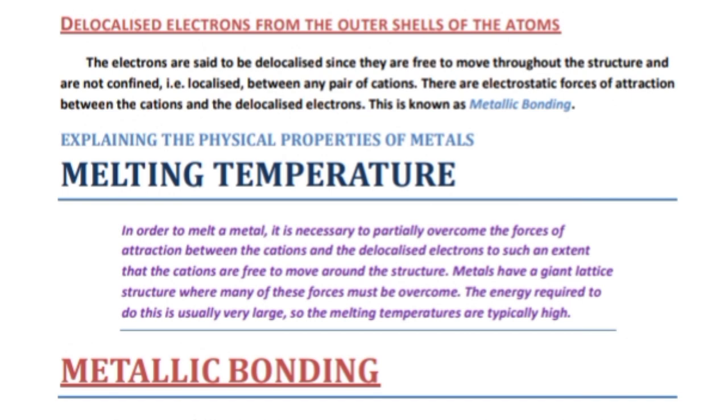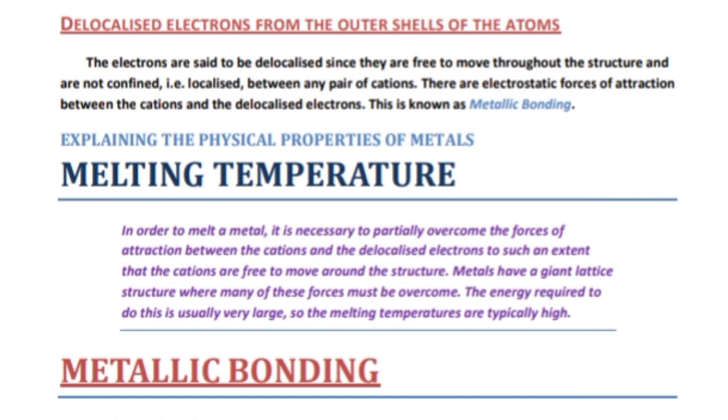Explaining the special properties of metals. The first property among them is metallic melting temperature. In order to melt a metal, it is necessary to partially overcome the forces of attraction between the cations and the delocalized electrons to such an extent that the cations are free to move around the structure.